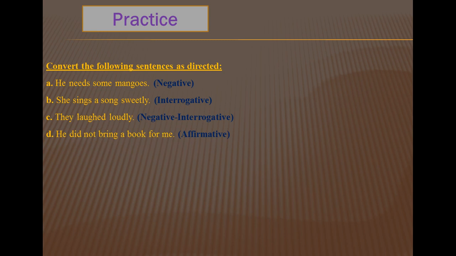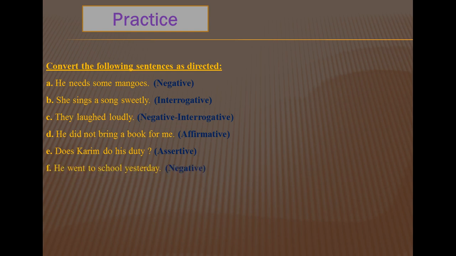Number D, he did not bring a book for me. Sorry. He did not bring a book for me. It is asked to do in affirmative. Number E, does Karim do his duty? It is asked to do in assertive.